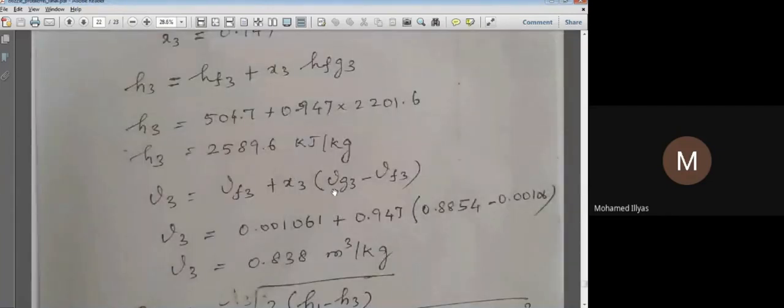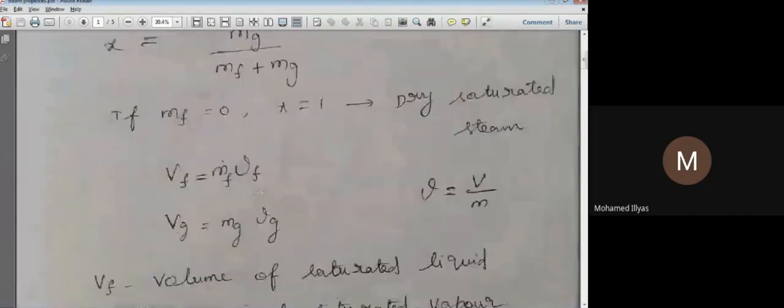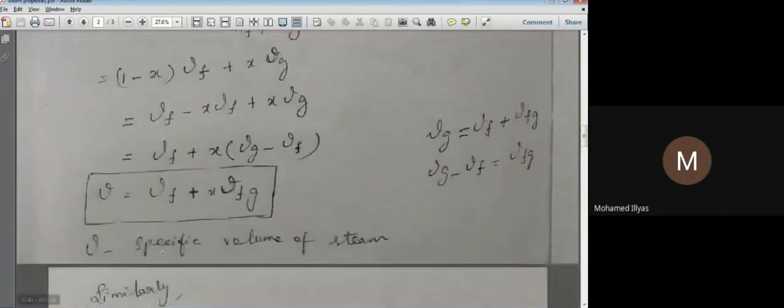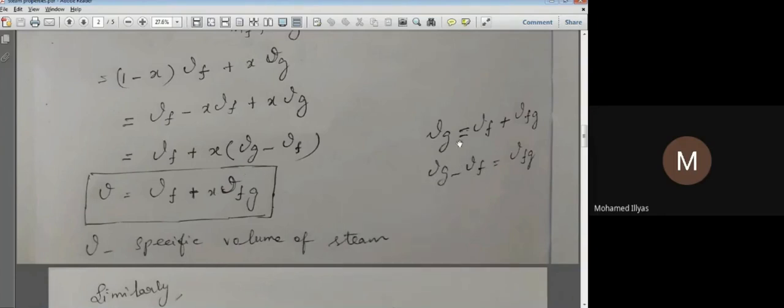So vfg can be written as vg minus vf, because we know that vg equals vf plus vfg. Okay, that I'll show you in the steam properties. I have one more relation. Similar to our h, we can write v equals vf plus x vfg. So vg is vf plus vfg, which means vfg can be written as vg minus vf. So here, in place of vfg, I will write vg minus vf.